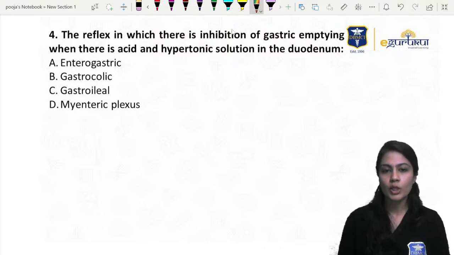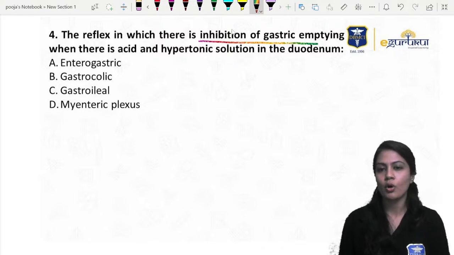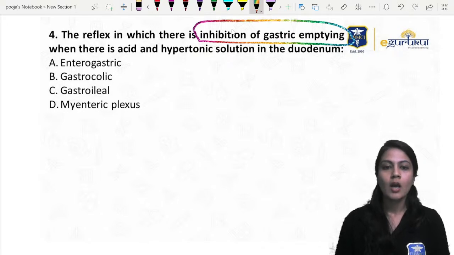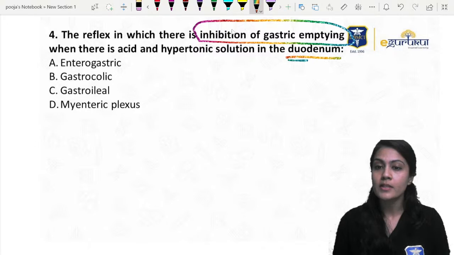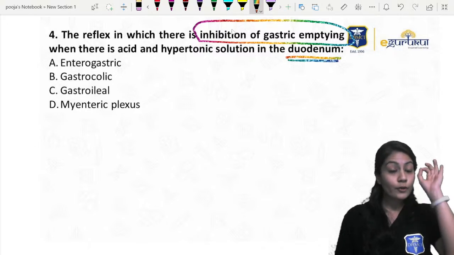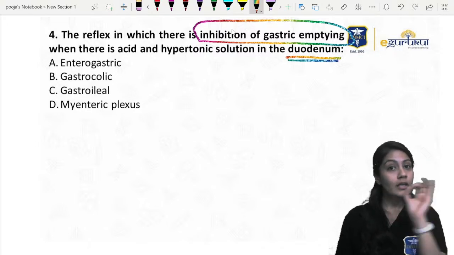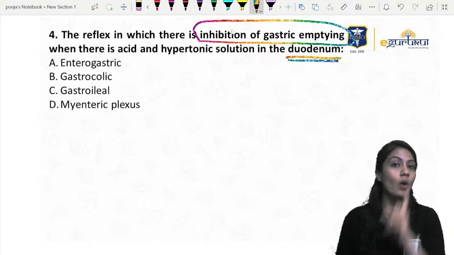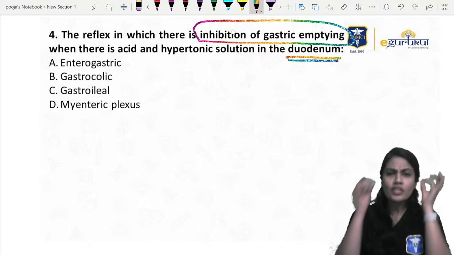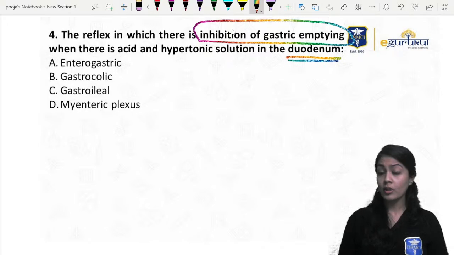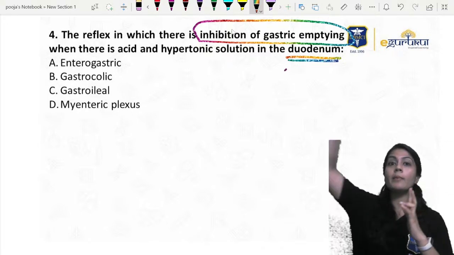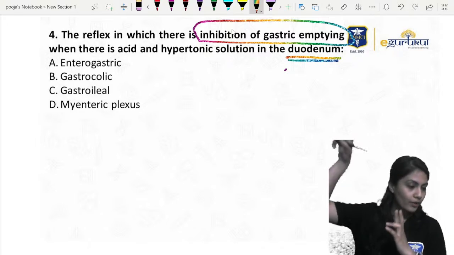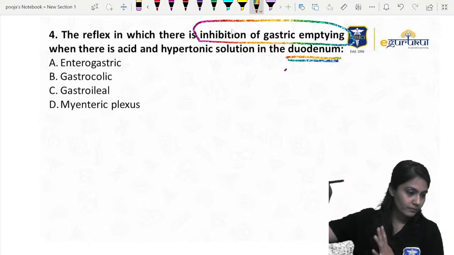Reflex in which there is inhibition of gastric emptying, where there is acid and hypotonic solution in the duodenum. Now, even if you do not know this, then also you should be able to answer this question properly. Just give your 100% attention, right? The reflex is starting from the duodenum and it is inhibiting the stomach. So what do you think? What should be the answer?